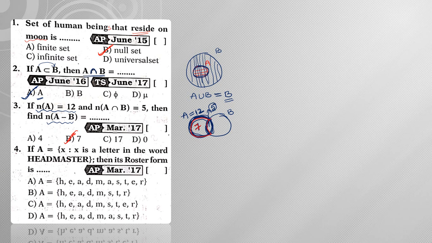Right, for suppose if we ask about n of B minus A, then we need to find out this particular part. Because n of B is not given, there is no question of asking n of B minus A.